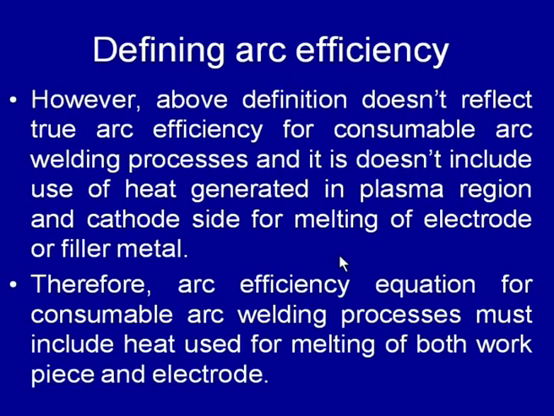Therefore, to calculate the arc efficiency for consumable arc welding process, we must use the heat being generated in the arc as well as the amount of heat being used for melting of both the workpiece as well as the electrode. If heat being used for melting of the electrode and the workpiece both is considered, then we will get a better way of representing the arc efficiency of the consumable arc welding process.